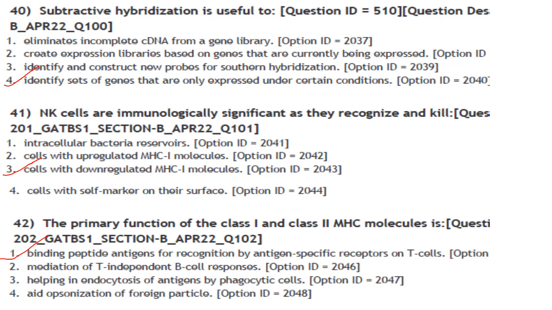Then next one. NK cells are immunologically significant as they recognize and kill cells with down-regulated MHC1 molecules. Answer is option 3. Then the primary function of class 1, class 2 MHC molecule is binding peptide antigens for recognition by antigen-specific receptors on T cells. Answer is option 1.